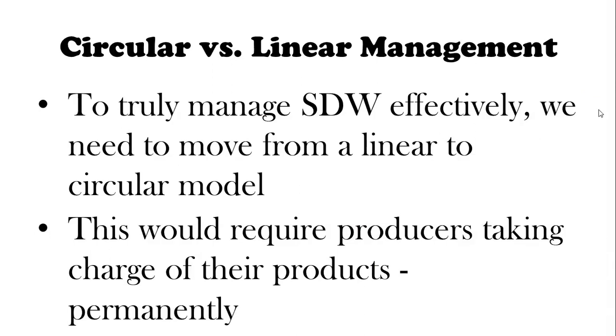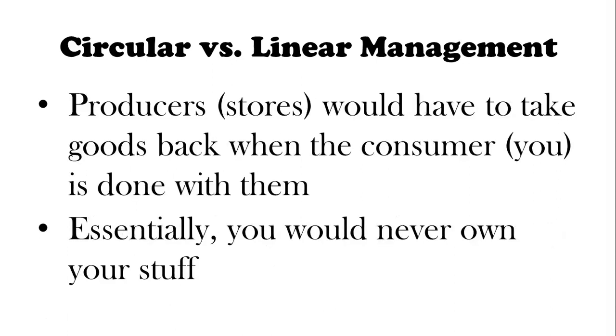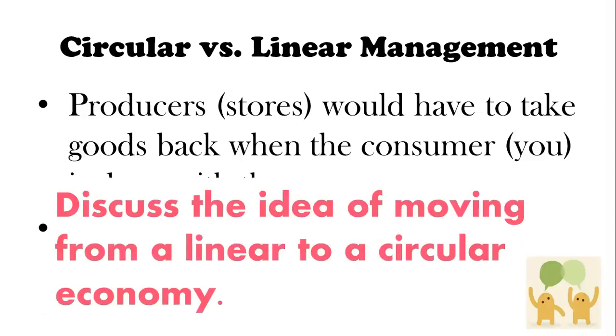In a circular model, the producers keep ownership of the goods, and they're sold as services, so the consumer never actually owns the product. And when the products are no longer wanted or needed by the consumer, the producer would take ownership of those goods back and reuse them, recycle them, or refurbish them. This is what's unique about a circular economy. We should make sure we can discuss the idea of moving from a linear to a circular economy and what that would look like.